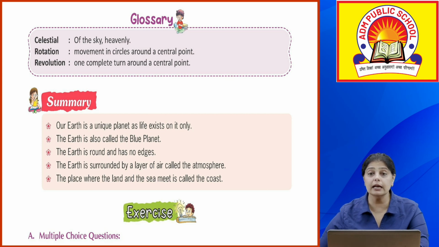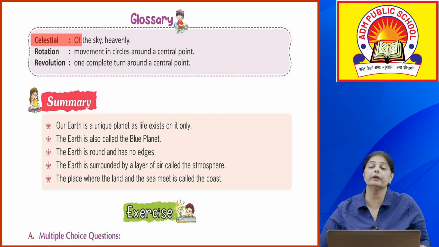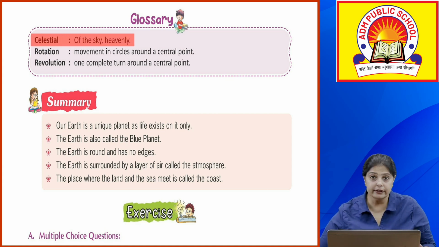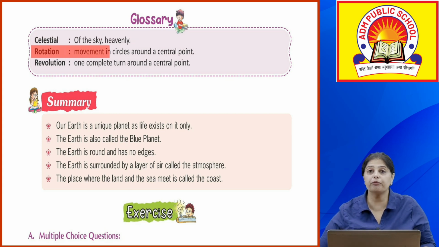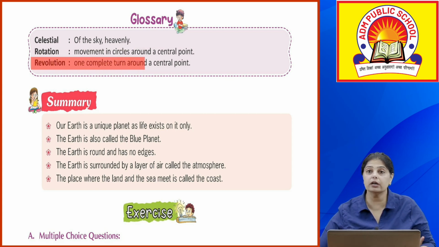Now let's look at the new words that we've learnt in this chapter. Celestial मतलब of the sky or heavenly. Rotation, it's the movement in circle around a center point. Revolution, one complete turn around a central point, okay. In other words, rotation is when the earth moves around itself on its own axis, and revolution is when the earth moves around the sun, okay, which becomes the central point.